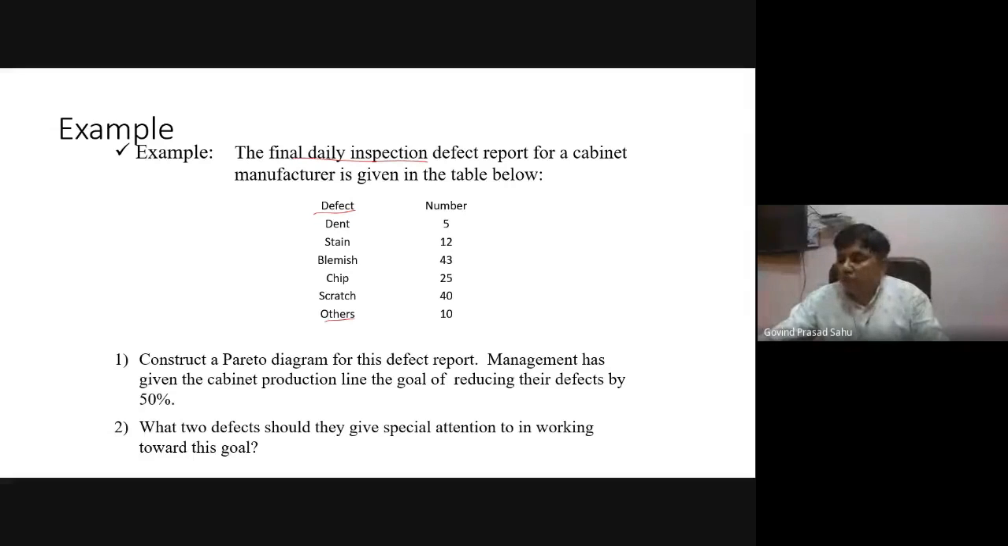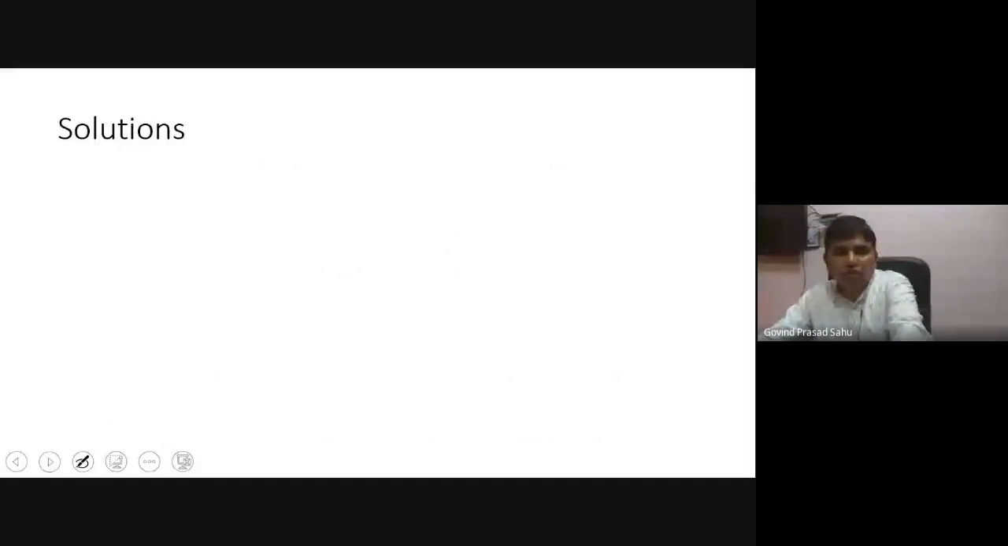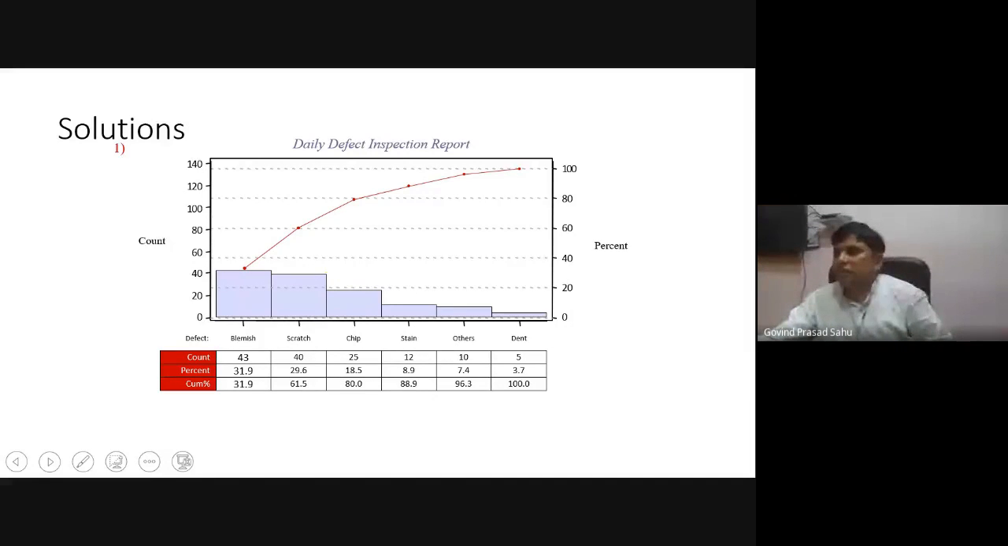With the help of a Pareto diagram, we can easily analyze which types of defects are most commonly occurring and which are least commonly occurring. This is the daily defect inspection report in the form of a Pareto graph. Here blemish has the highest frequency, a count of 43 with a percentage of 31.9, and so on, and the least one is the dent, which has a count of only 5, with a relative percentage of 3.7.